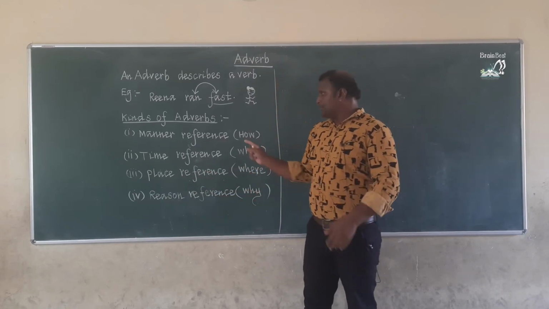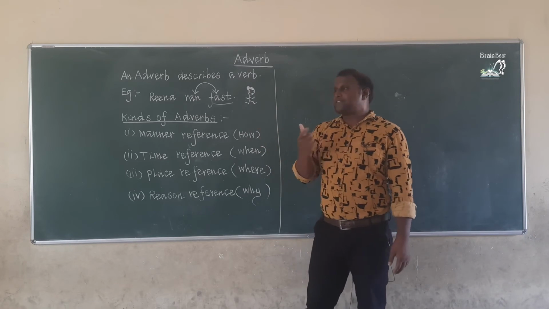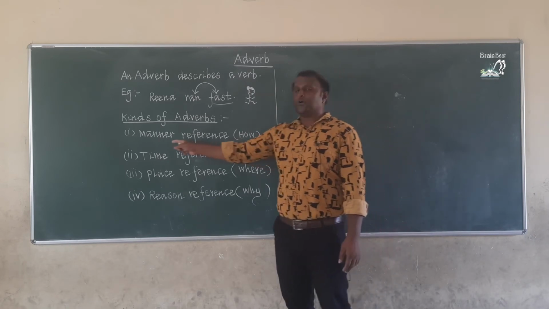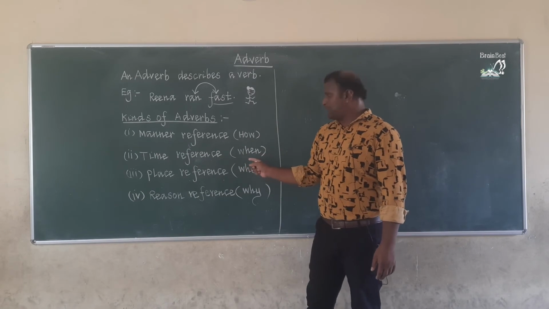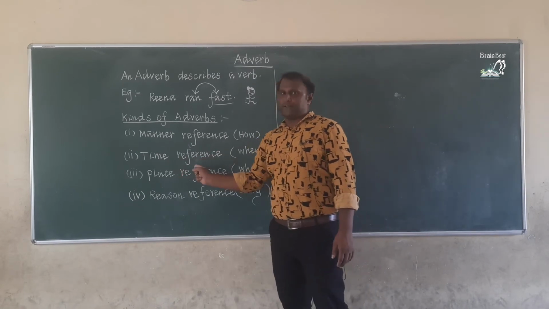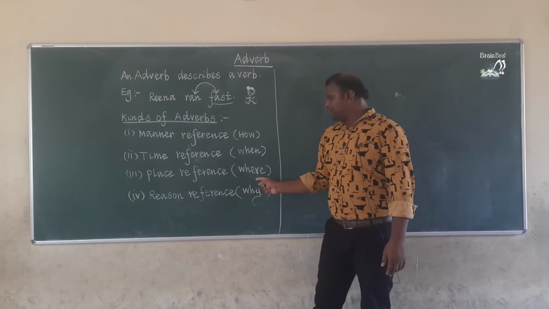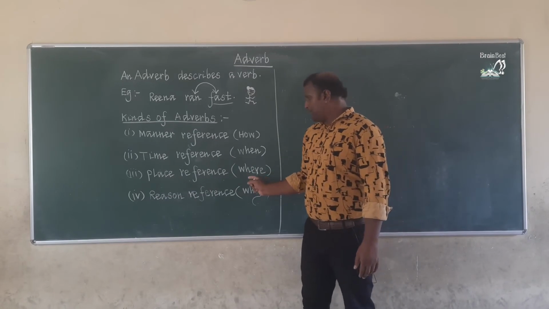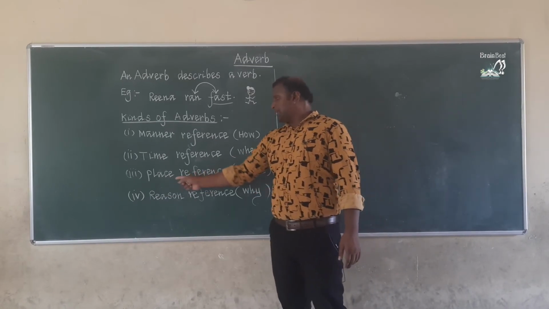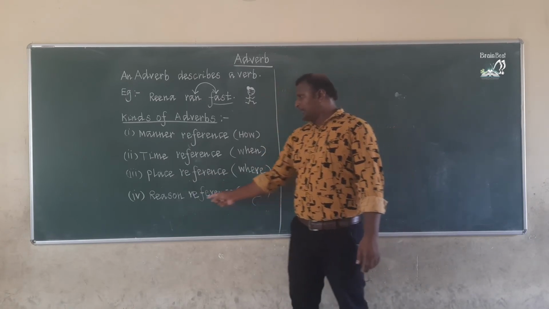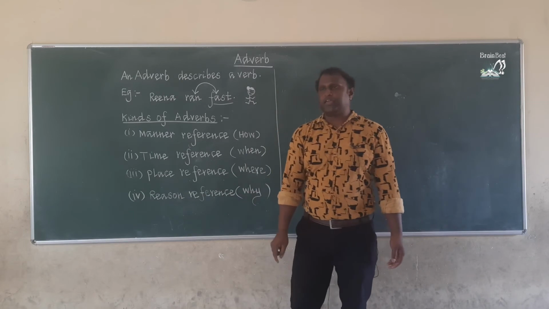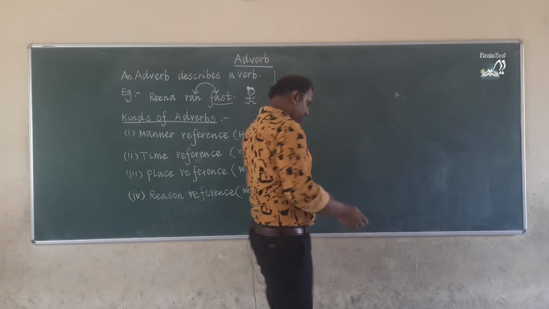If the adverb answers the question how, that is called manner reference. If the adverb answers the question when, that is time reference. If the adverb answers the question where, that is place reference. If the adverb answers the question why, that is reason reference. Okay, so let us do some examples.